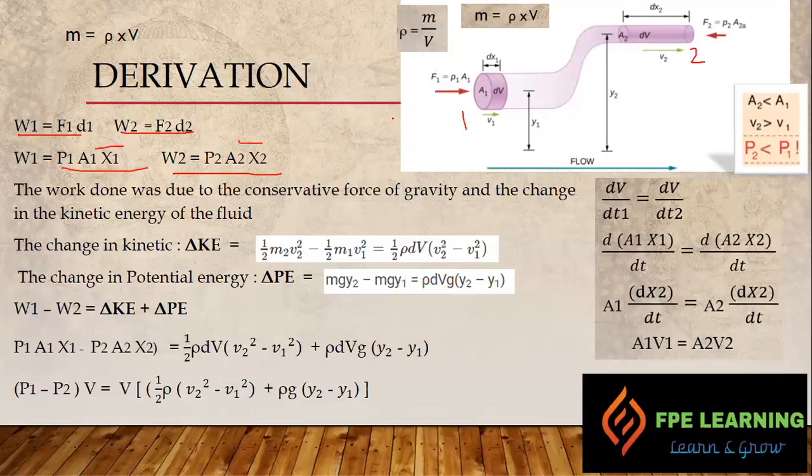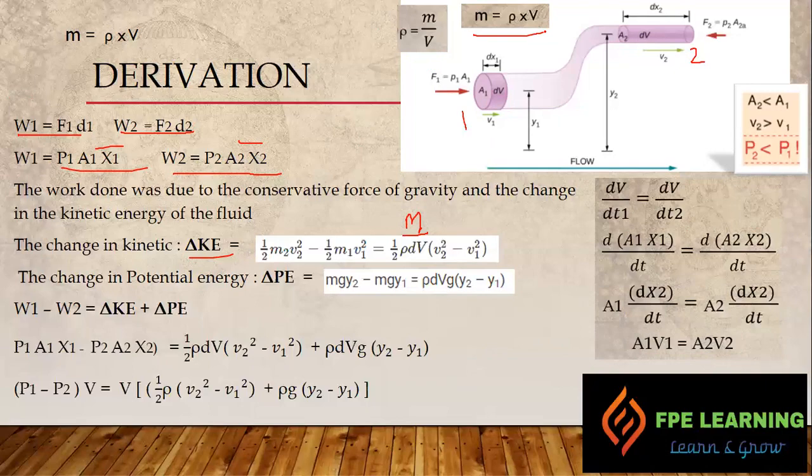So we know that the change in kinetic energy equals half mv squared. So the kinetic energy at point 2 and kinetic energy at point 1: half m2 v2 squared minus half m1 v1 squared. Now, instead of the mass, we can write mass equals density into volume, right?